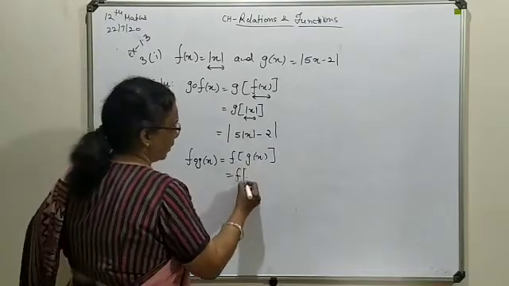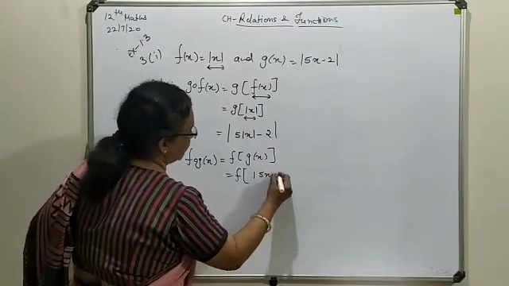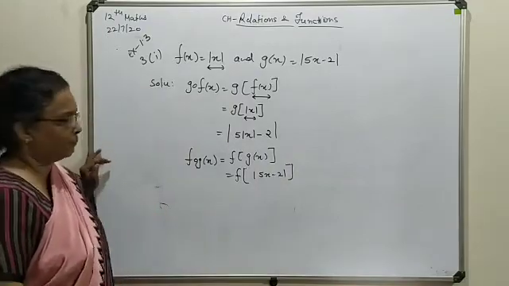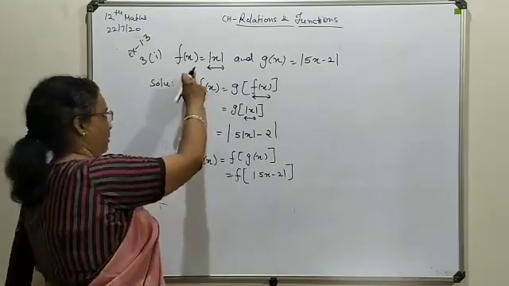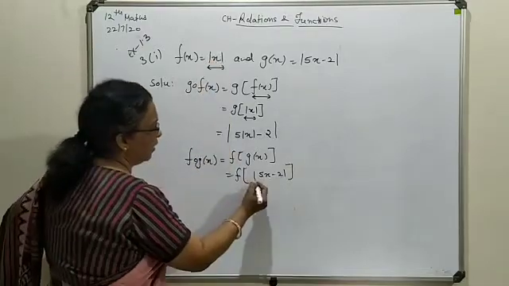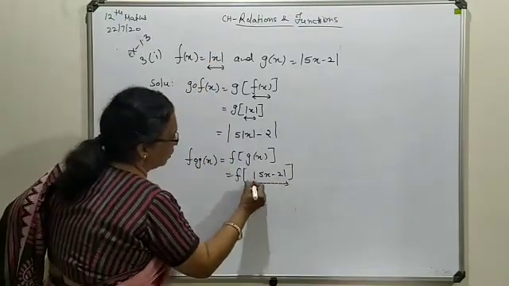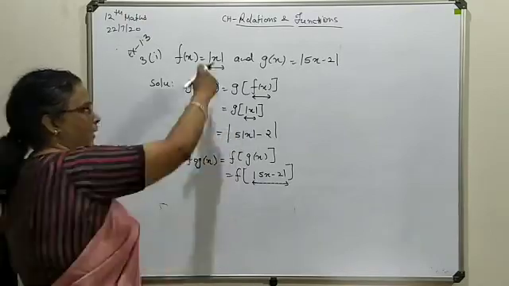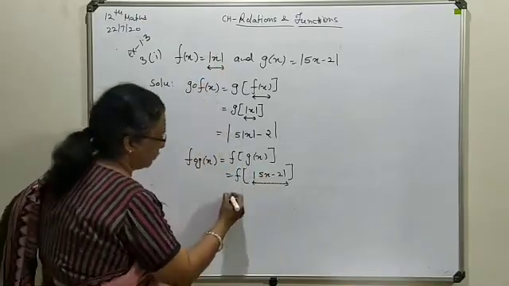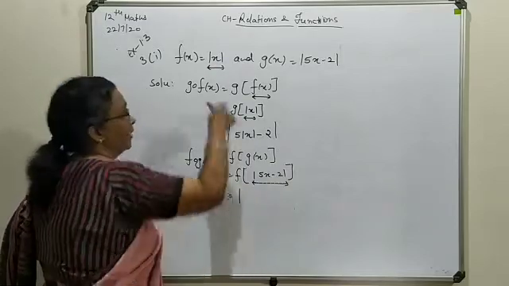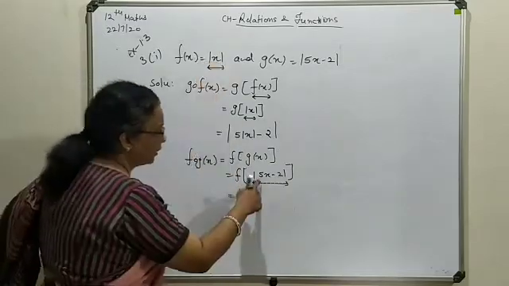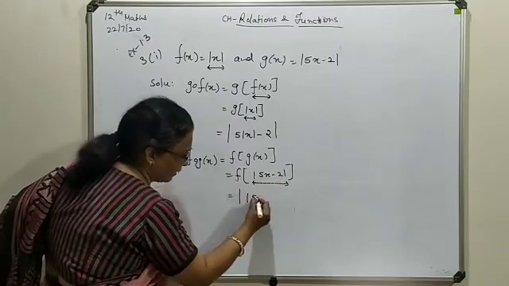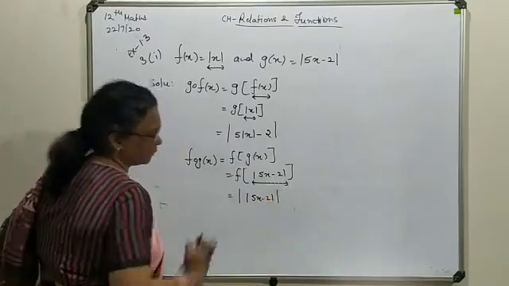So here this is your 5x minus 2 in modulus form. Now in your f(x) function, in place of x you will write this whole expression as a modulus. So in place of x it will be this modulus. So this is the modulus sign with respect to this given function. This is the modulus sign for your x value, that is 5x minus 2.